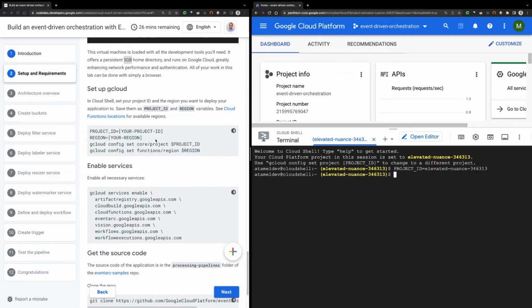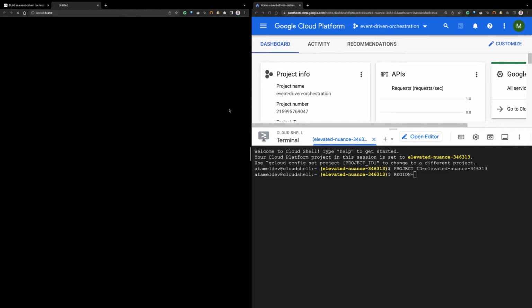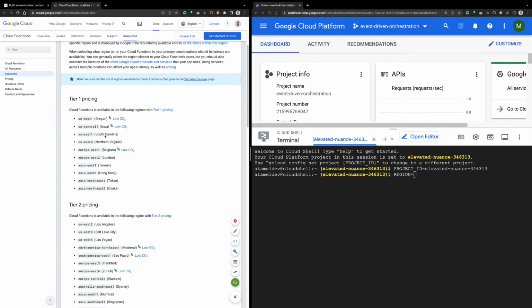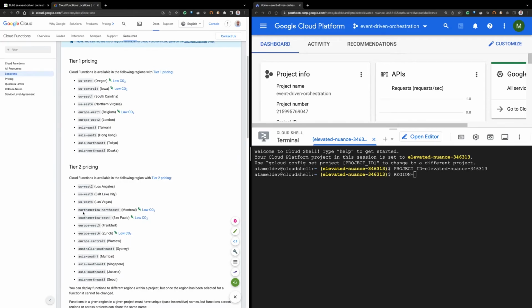And then the next thing is the region. We're going to be deploying services to different regions, and you can choose any region where Cloud Functions is supported. If you look at this page, there are many locations where Cloud Functions is supported. In this case, I'm just going to use us-central1, but you can pick whatever you like.